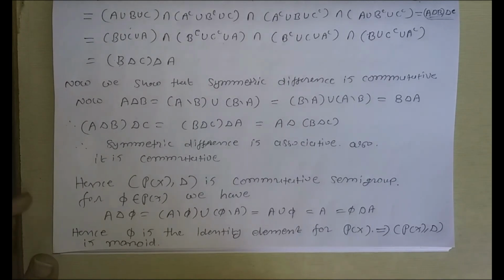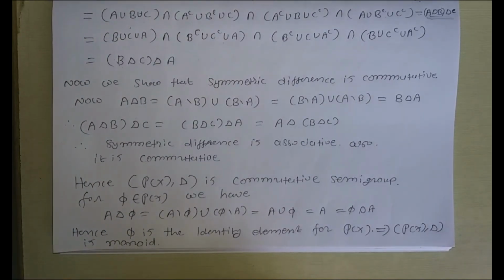So in this lecture we have discussed four examples of the semigroup. First two are for the set of matrices and second two are for the power set of X. In third example we have discussed subtraction is not an associative binary operation, and in fourth we have discussed symmetric difference is associative as well as commutative, and phi works as the identity element for the power set of X with symmetric difference. Okay, so this set will become a monoid as well as a commutative semigroup.